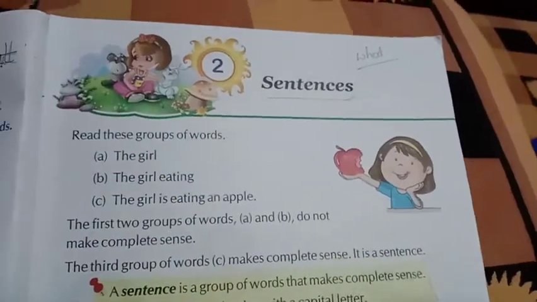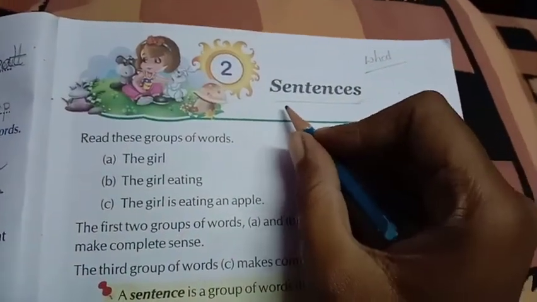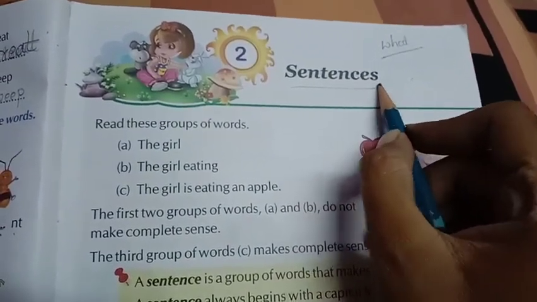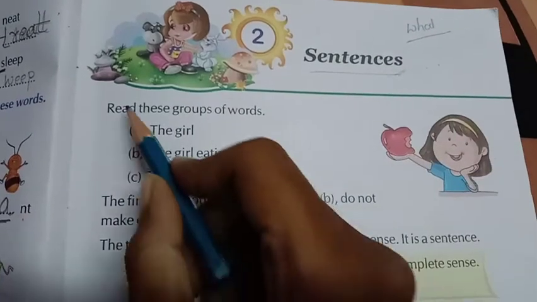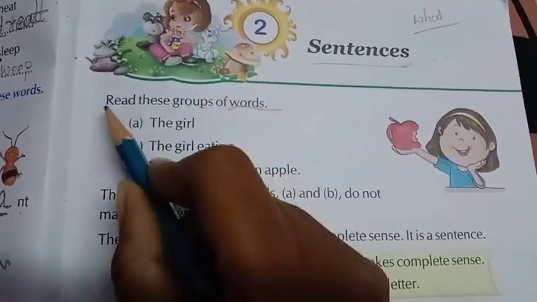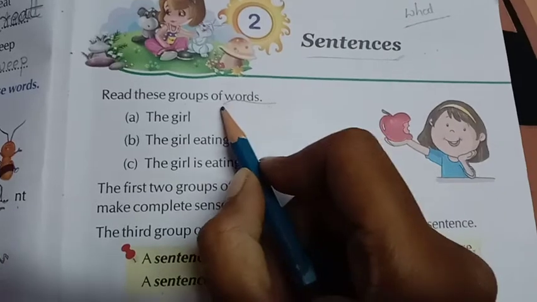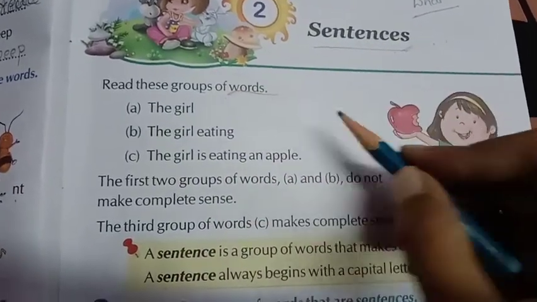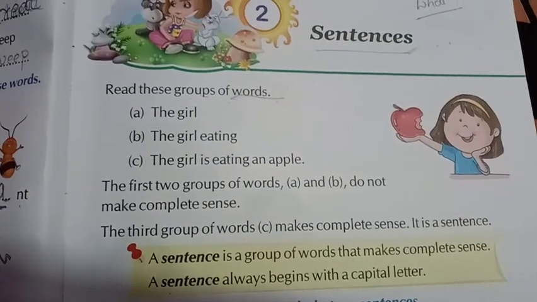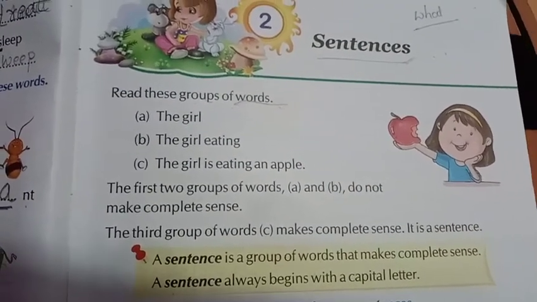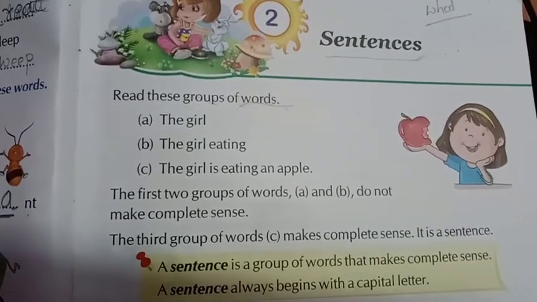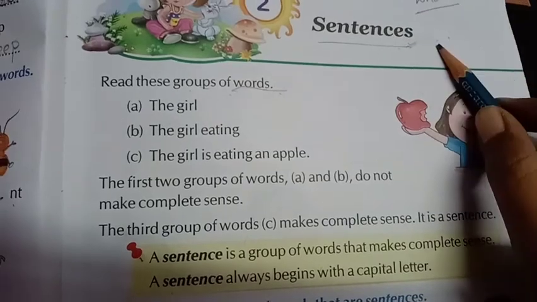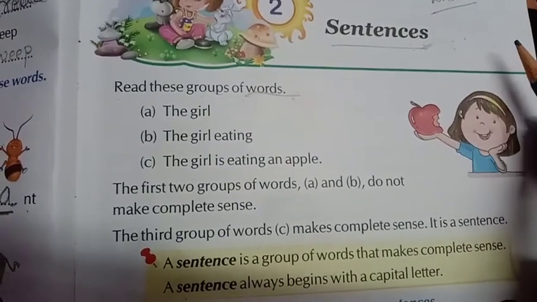Our second lesson is sentences, right? What is the spelling of sentences? S-E-N-T-E-N-C-E-S, sentences. Read these groups of words. What is a word? When letters are arranged in a particular order to give some sense, then it is a word, right? So see, what is a sentence? A group of words which makes some sense.